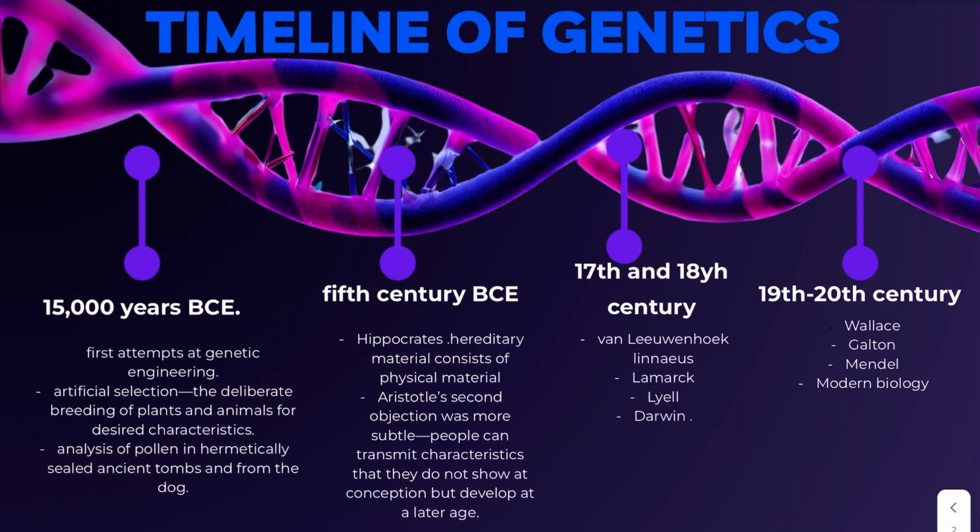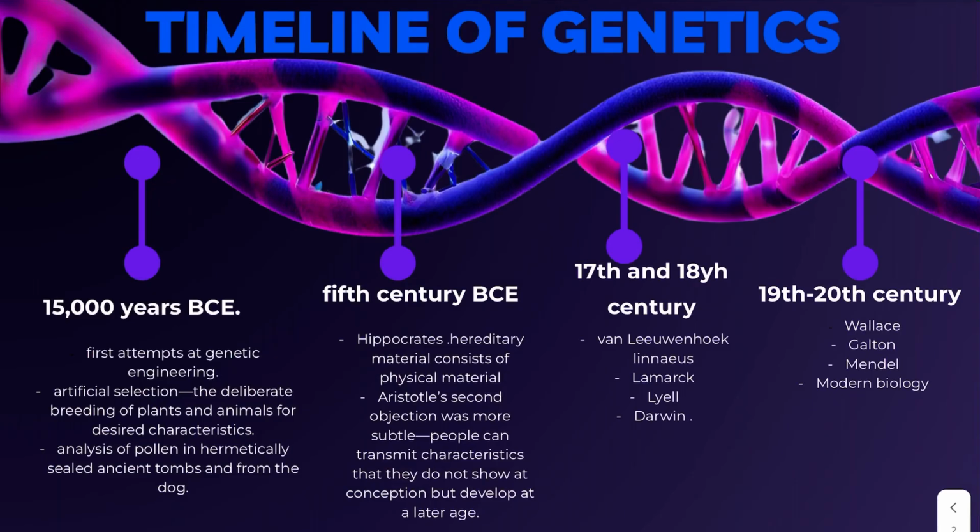One example of this is corn. Regular corn, not artificially selected, has pretty small cobs with not very much and pretty small kernels. Now, through artificial selection of only breeding the biggest plants, we have our modern day corn, which is pretty large and has nice plush kernels. How people have figured out that artificial selection was used during this time was analysis of pollen in hermetically sealed ancient tombs, and from the dogs also buried in the tombs.